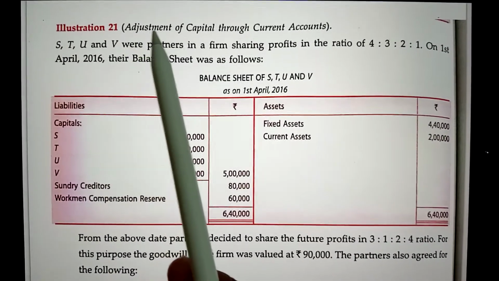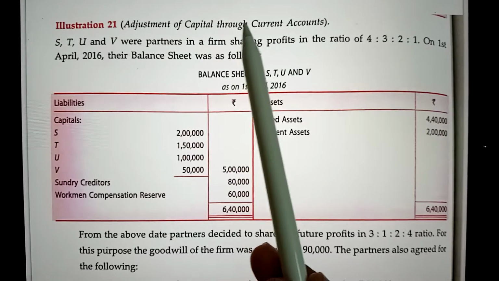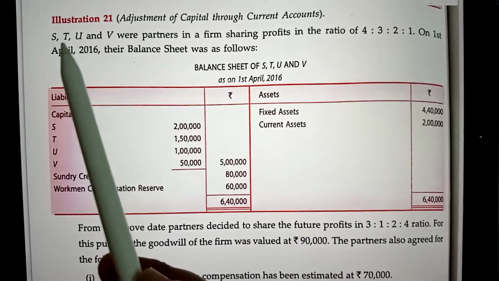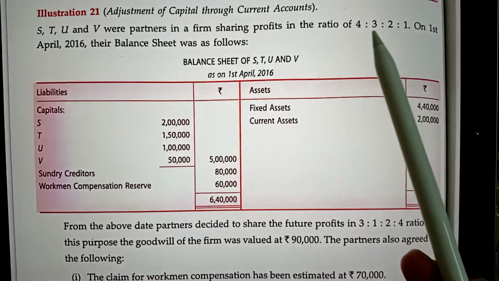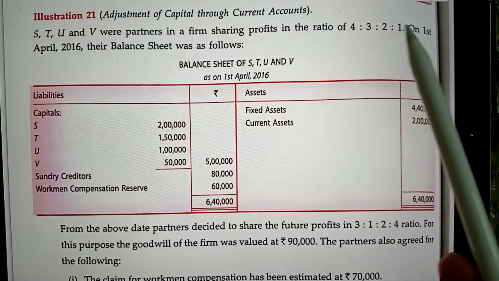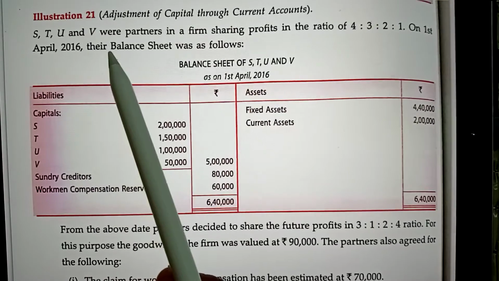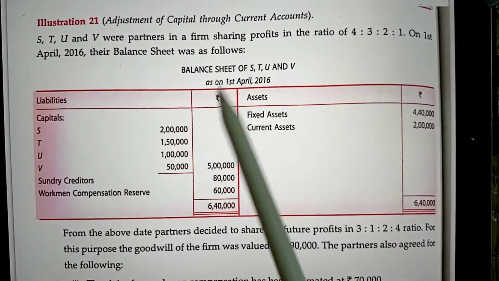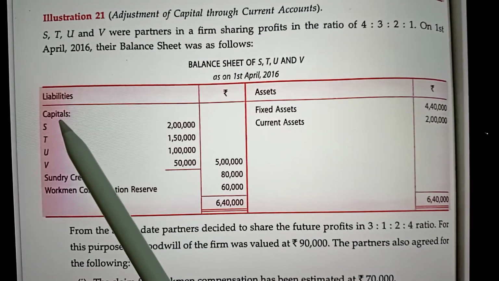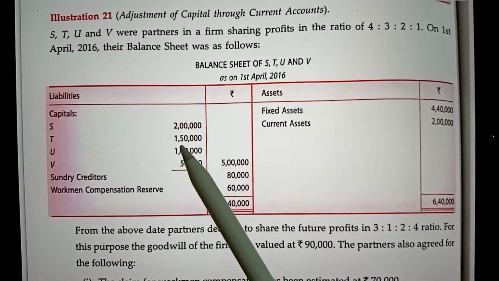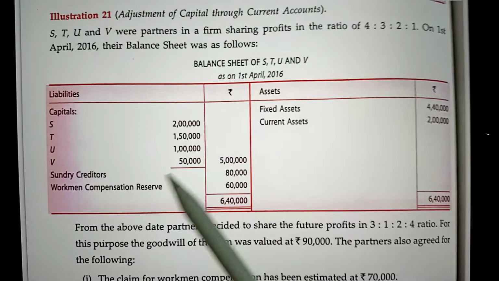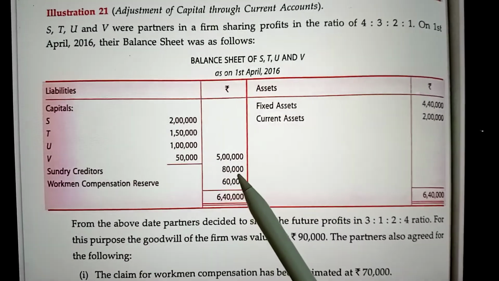This question relates to adjustment of capital through current accounts. S, T, U and V were partners in a firm sharing profits in the ratio of 4:3:2:1. On 1st April, at the beginning of the year, their balance sheet was as follows. On the liability side, the capitals of S, T, U and V appear as 2 lakh, 1 lakh 50,000, 1 lakh and 50,000. Sundry creditors appear at rupees 80,000.